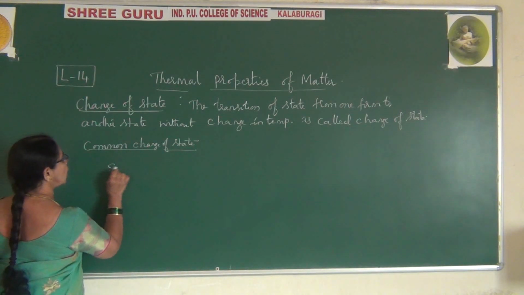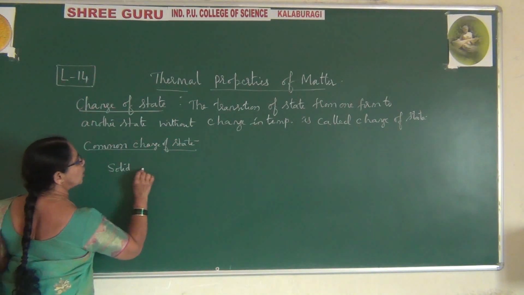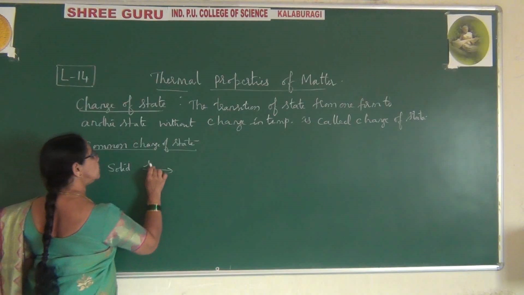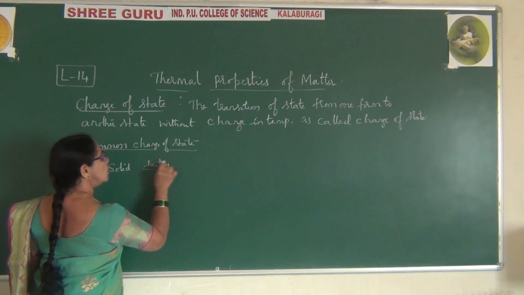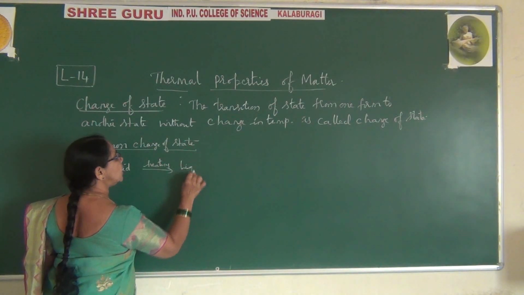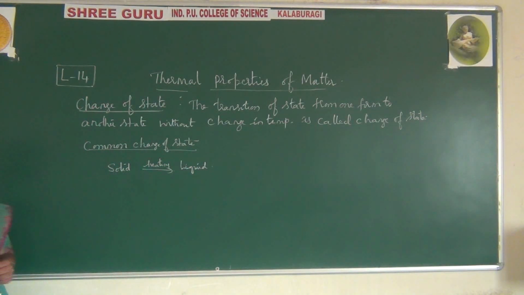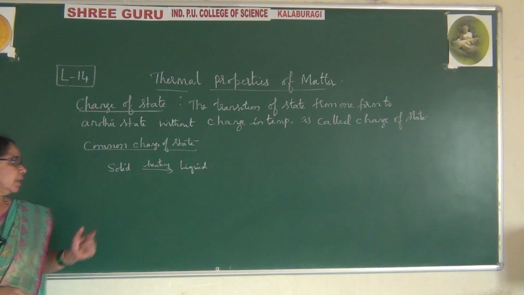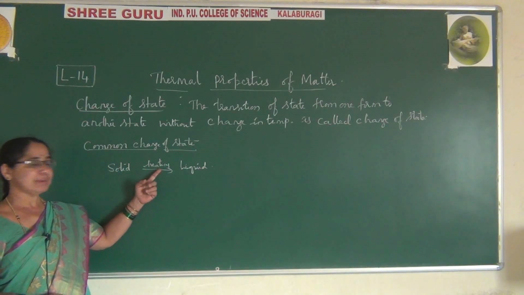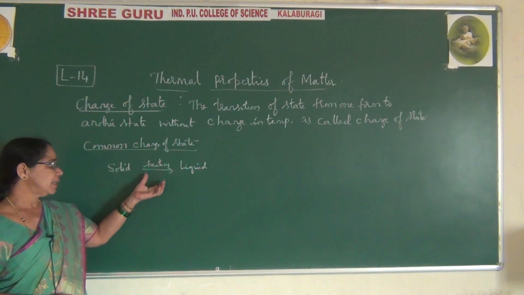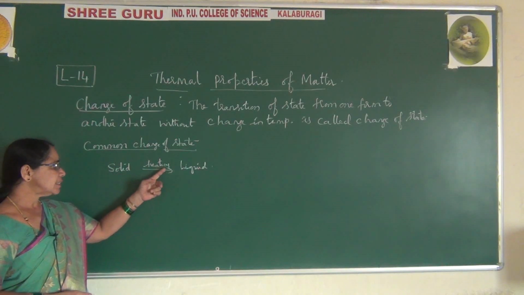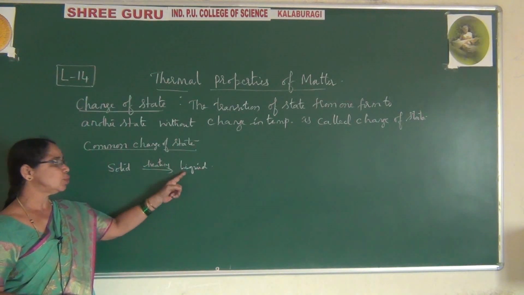Suppose I take solid on heating, it gives liquid. Solid on heating means you are raising the temperature. Until it attains maximum temperature, the temperature rises. Once it reaches that temperature, it changes to liquid.